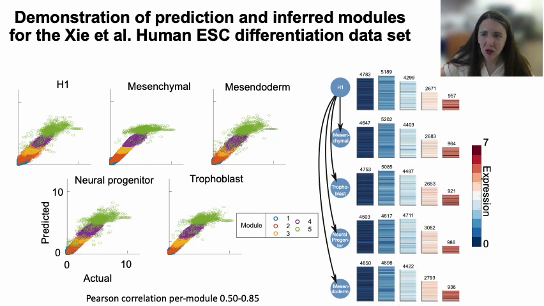At left are scatter plots showing the degree to which variation in expression is captured for each DRMN module by comparing predicted and actual expression levels. And on the right is a depiction of the inferred expression modules and differentiation dynamics of the 5 cell types studied in this dataset.